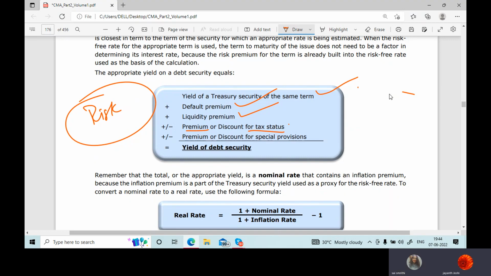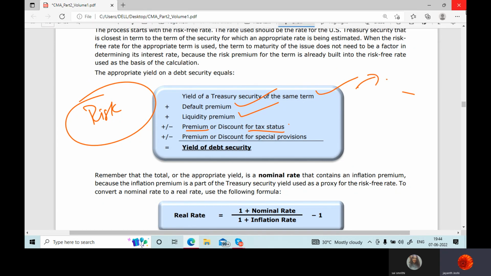If the bond which you are buying carries a risk of tax, that means tax would be deducted on it. The interest you are going to get from the company, the government will charge tax on it. So do you want less returns or more returns?